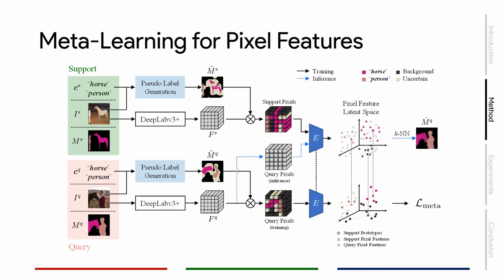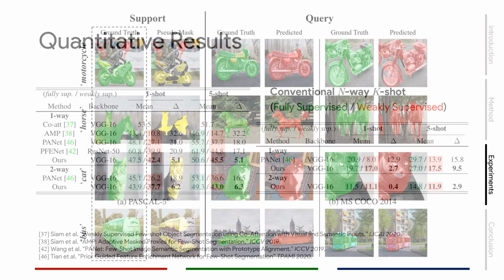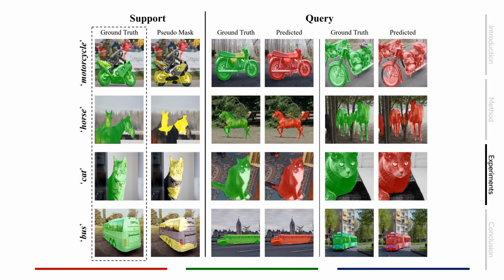At inference, we fix the encoder and perform k-nearest neighbor search for each pixel feature, resulting in the final pixel-level prediction M hat. Here are the mean IOU results of conventional n-way k-shot segmentation on two common datasets. The green-shaded results are trained under the fully supervised setting, while the red-shaded results are trained with only weak supervision. The delta value is the difference between two settings, which is the lower the better. As shown in the table, our model achieves satisfactory performances under fully supervised settings, yet performs favorably against state-of-the-art methods under weakly supervised settings.